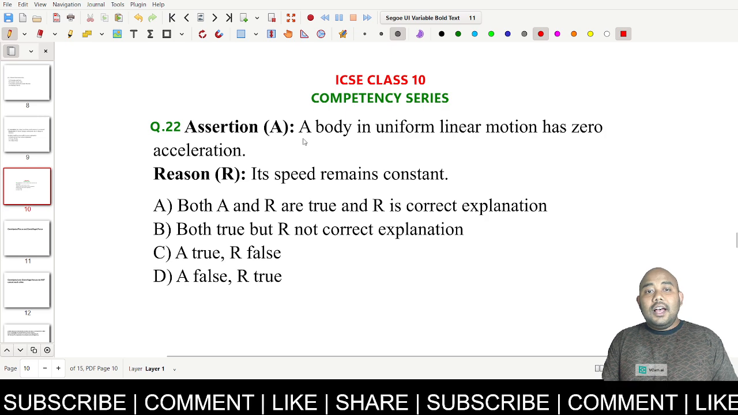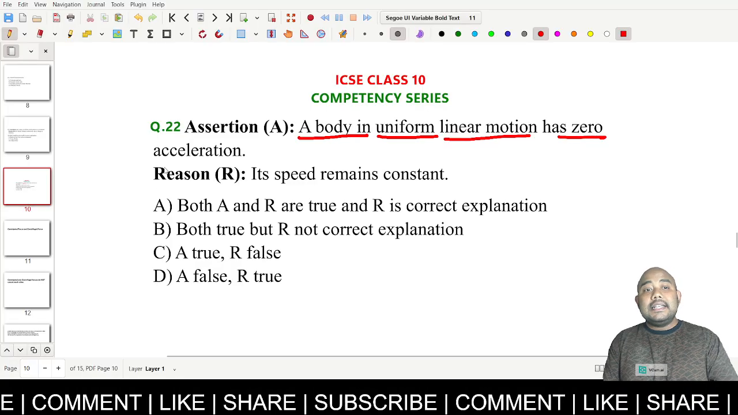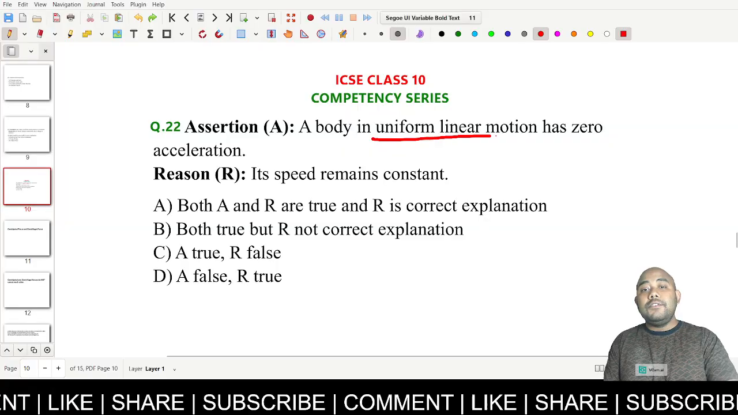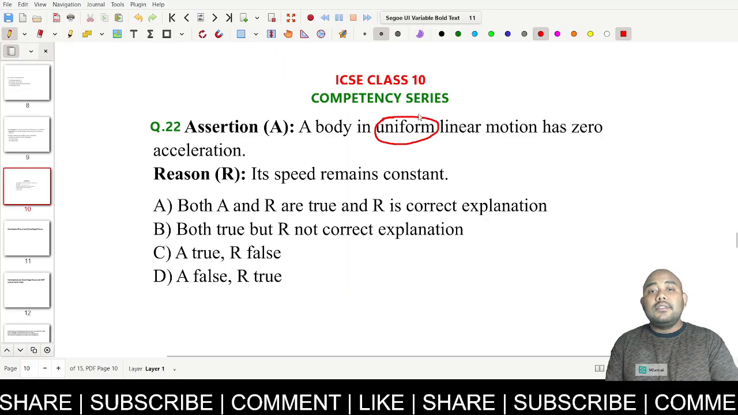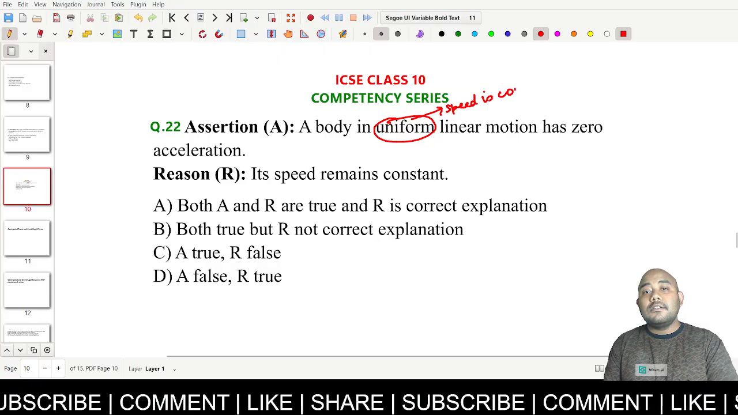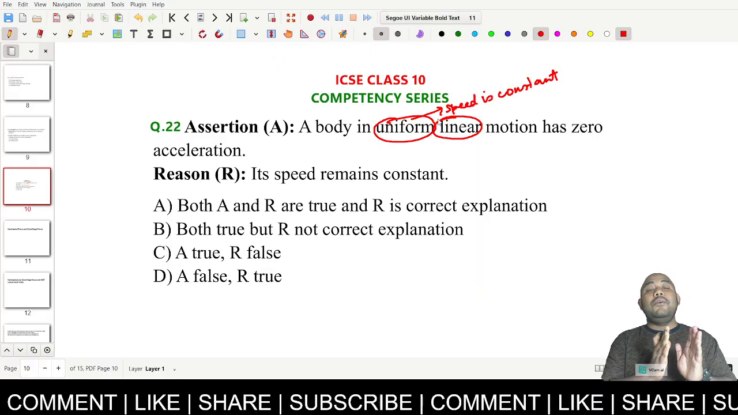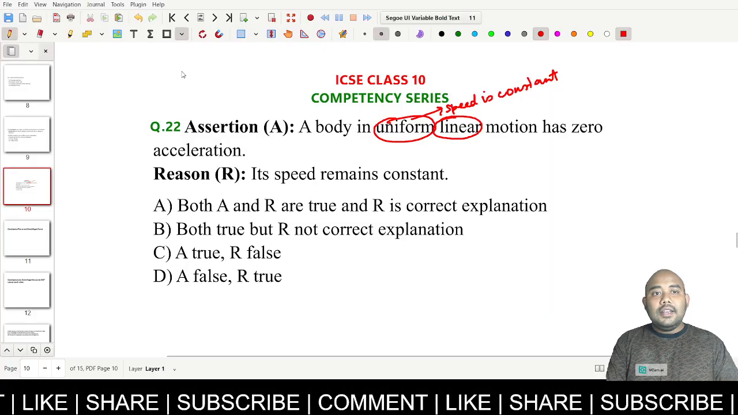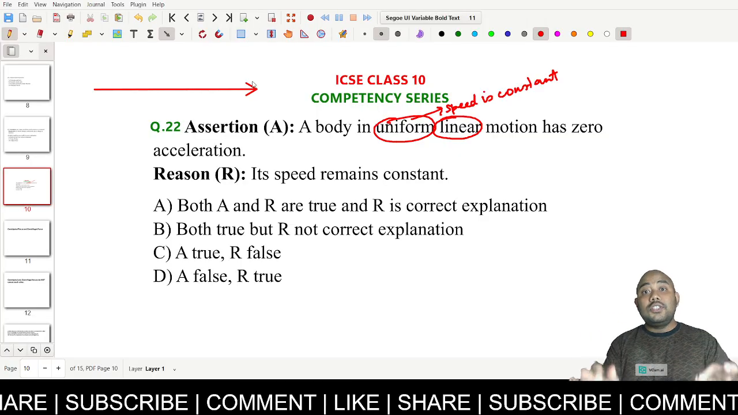Assertion says, a body in uniform linear motion has zero acceleration. Now let us understand what is the meaning of uniform linear motion. The word uniform means that the speed of the body is constant. The word linear motion means that the body is moving in a straight line path. So something of this kind, where the body is moving in a straight path with constant speed.